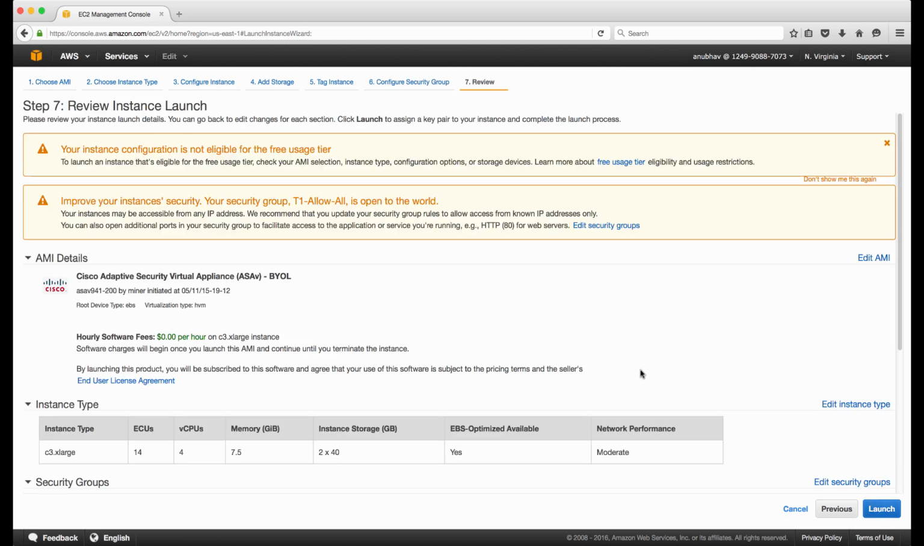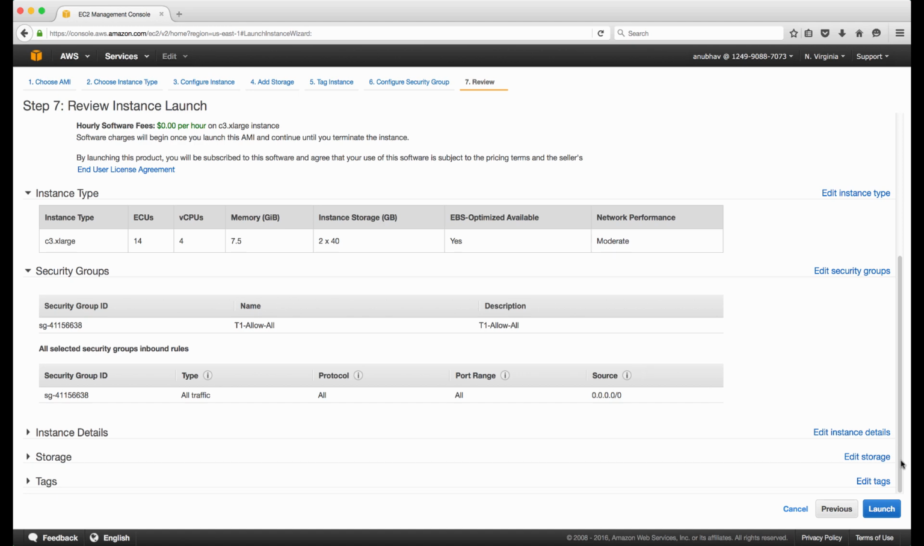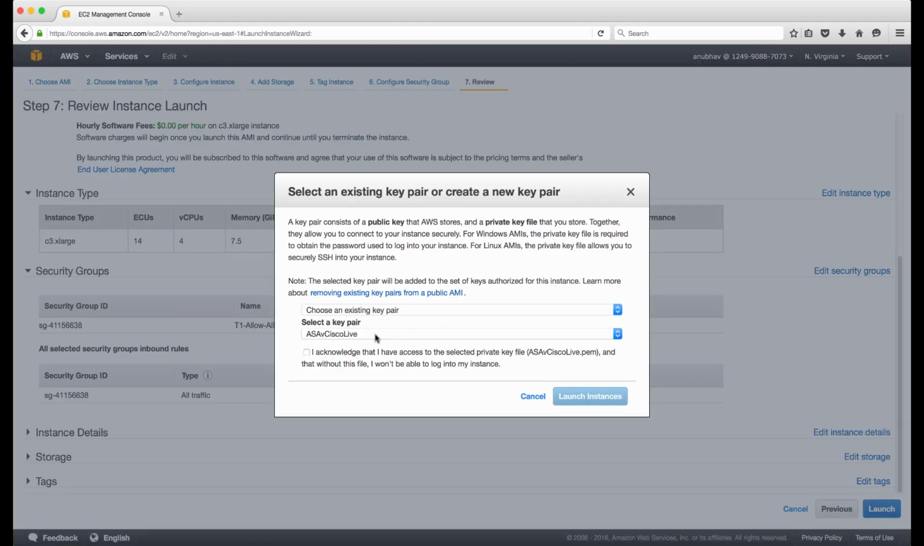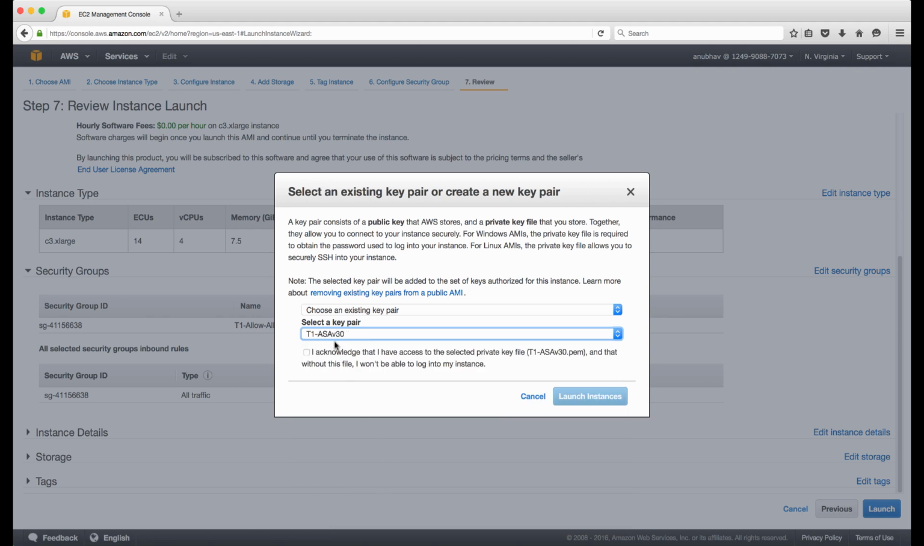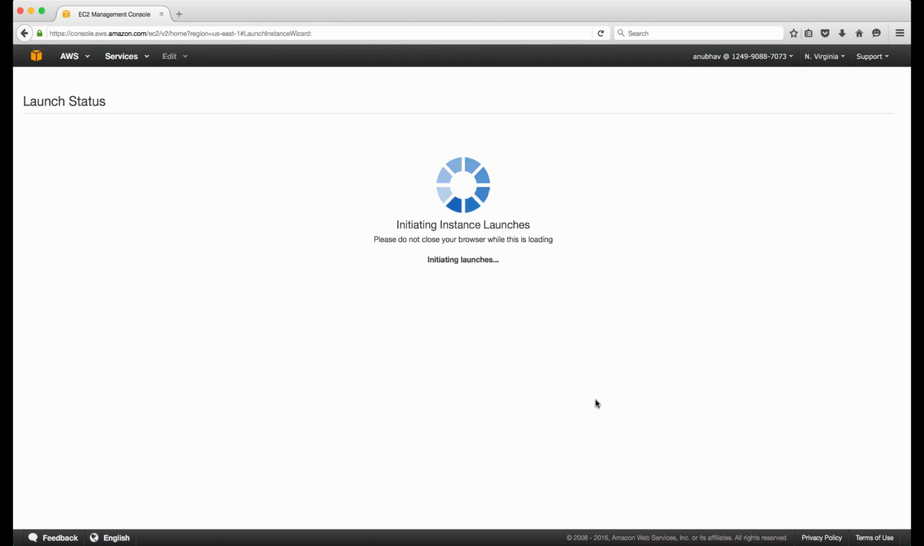Click on review and launch. So this is what I have configured, and I will click on launch. Again, it will ask for the key pair. So I already have this key pair saved on my computer, so I would be using the same key. You can create your new key and save it. I'll click on launch. So it will take 2 to 3 minutes to launch this instance of ASAv.